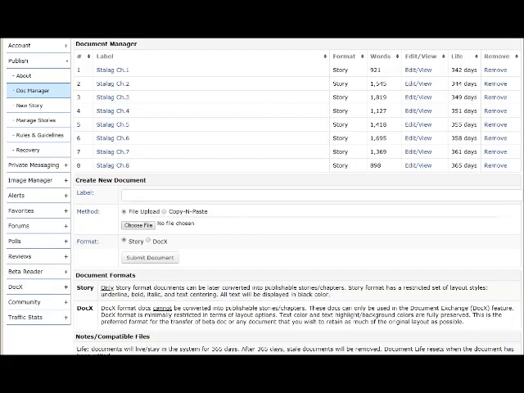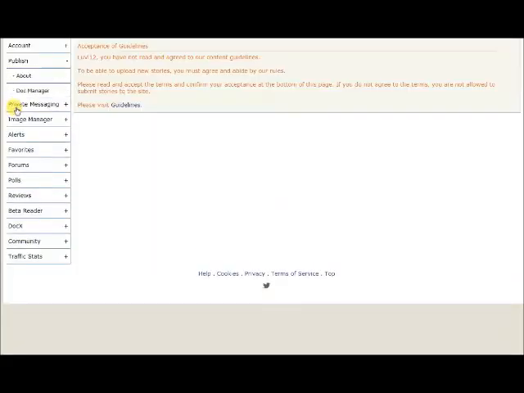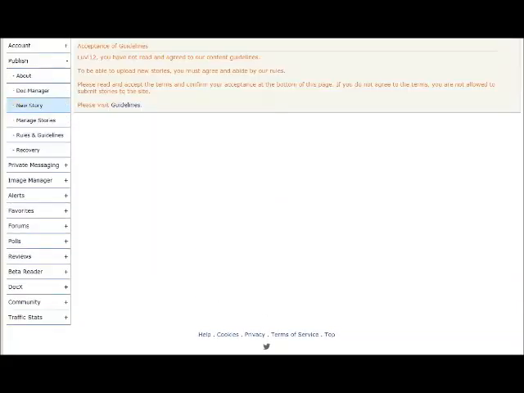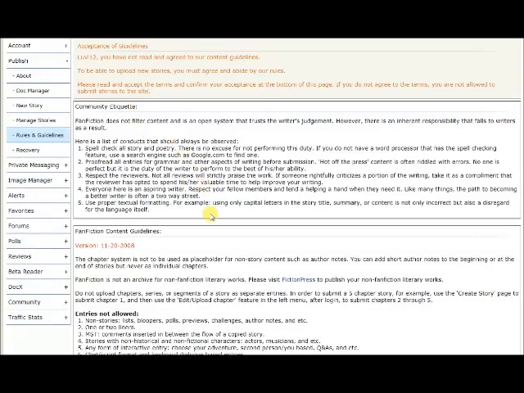So once you have some documents, or even just the first chapter, uploaded to fanfiction.net, you're going to want to go to New Story. However, every time you want to make a new story, even if you're currently making or updating a story, you have to visit the guidelines and you must agree to their rules. Their rules are very simple, and this will lead us into some other stuff.